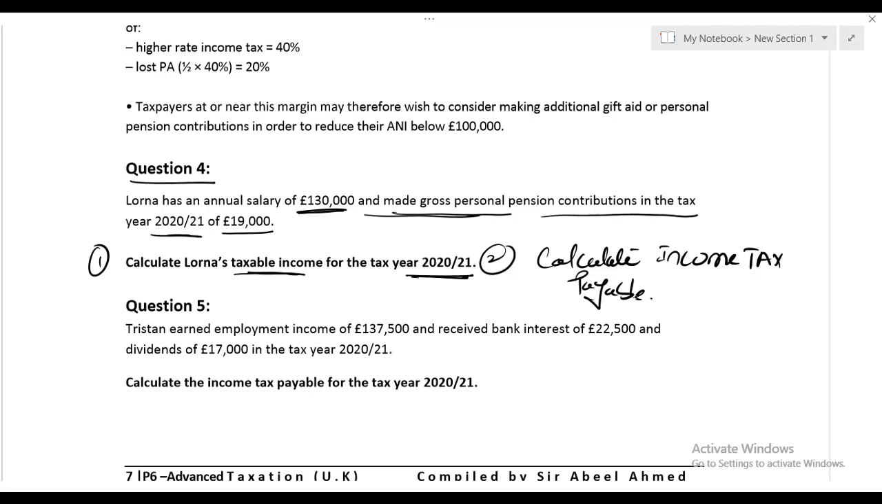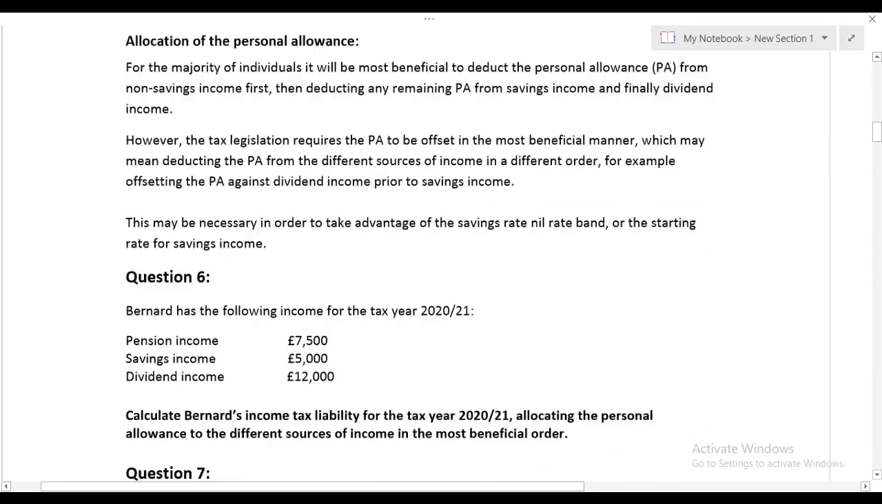But in this question number 4, the question itself says gross PPC, so there is no need to gross up. Another thing: contribution in PPC, contribution in a personal pension scheme, is not an expense of the individual. So contribution in PPC will not reduce your taxable income. Gross PPC does reduce your adjusted net income, but it cannot reduce your taxable income. So, let us solve question number 4.